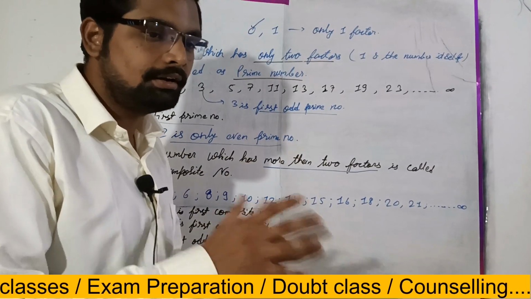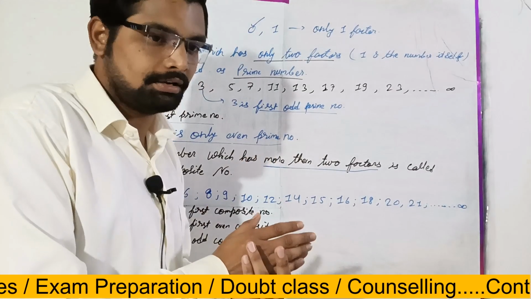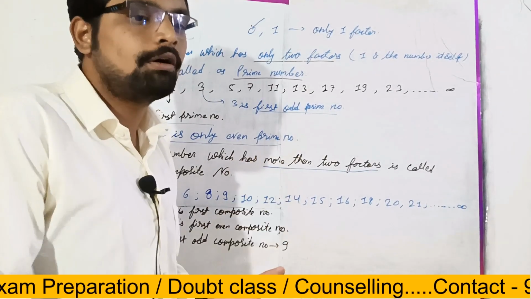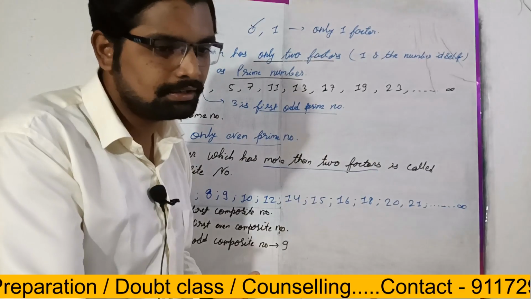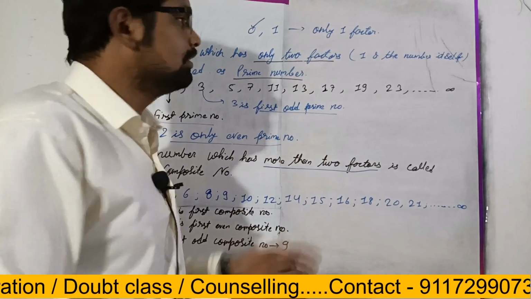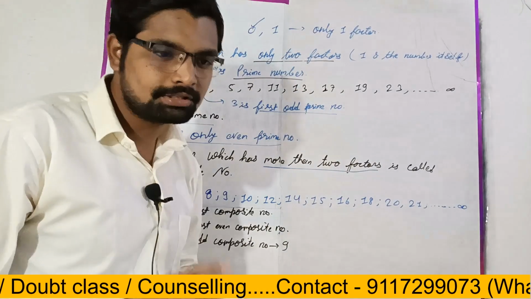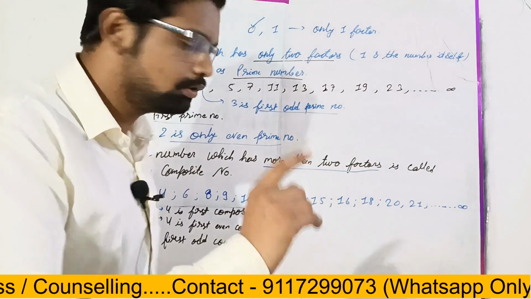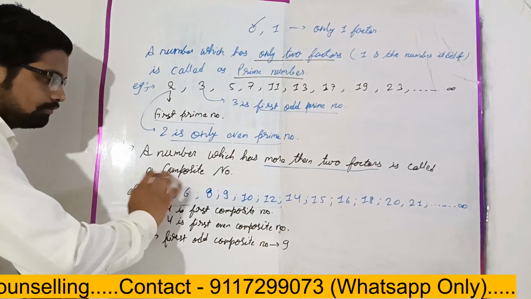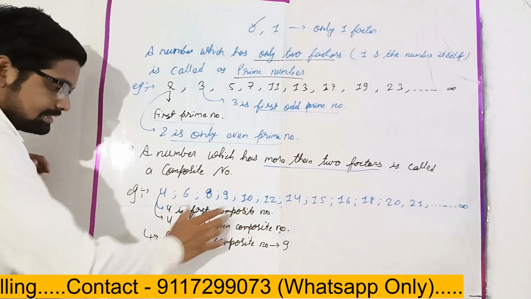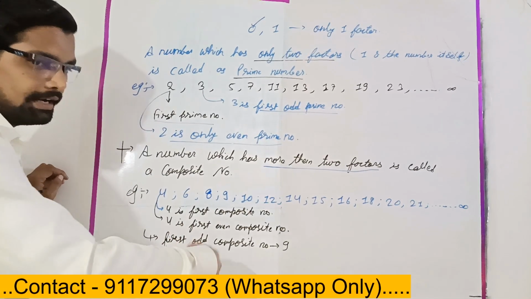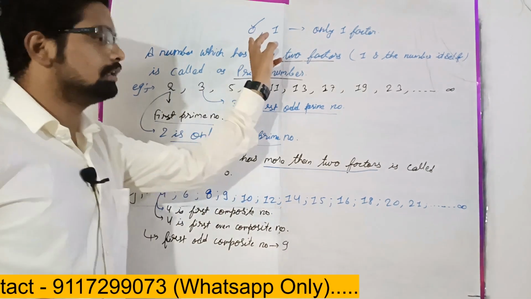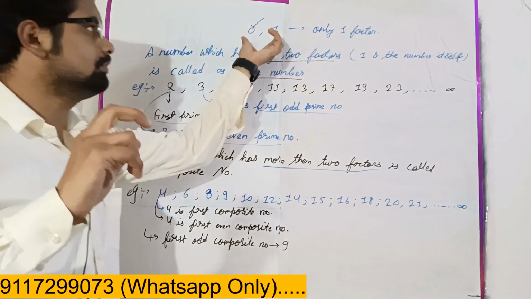Now for 1, as 1 is a natural number, but 1 has only one factor, that is 1, due to this reason 1 is neither prime nor composite. Is it clear? So note down these 2 points. First note down the 3 points for composite number examples, and after this note down the 2 points for 0 and 1.